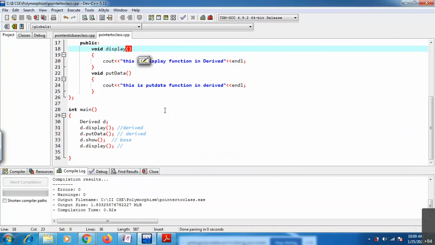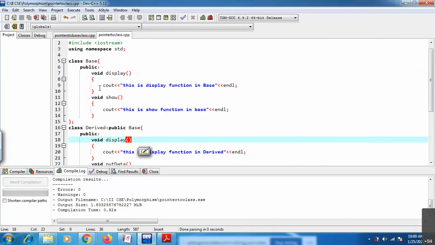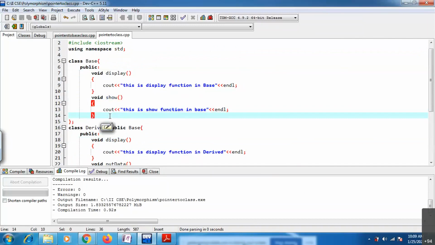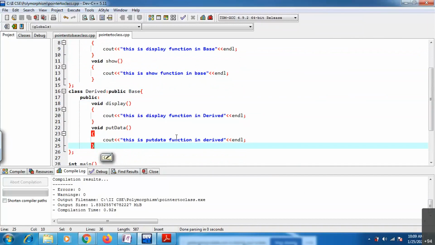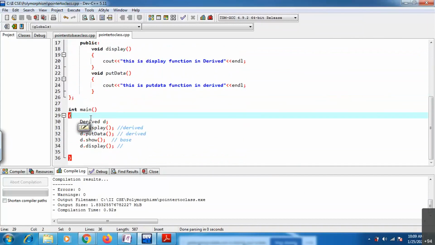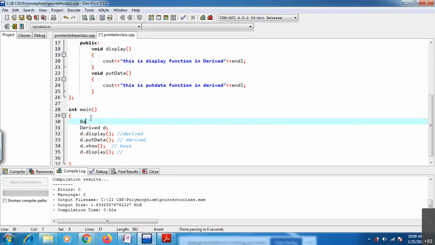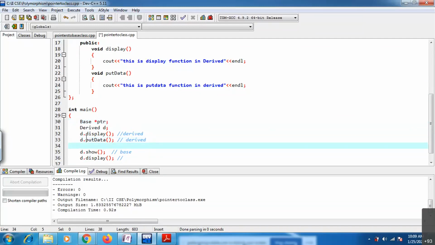Now the concept is about pointers: how you can access these base class members by using pointers. For example, I create one pointer for the base class. First I will call these two methods, the display function and the put data function.